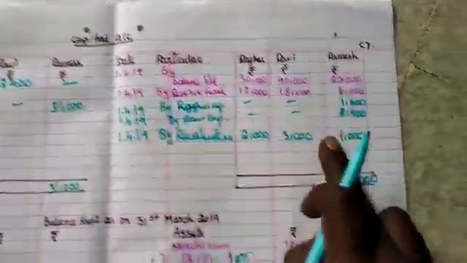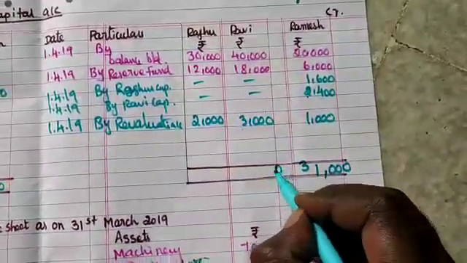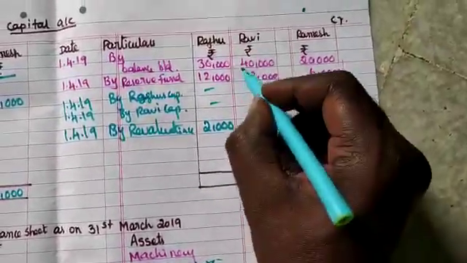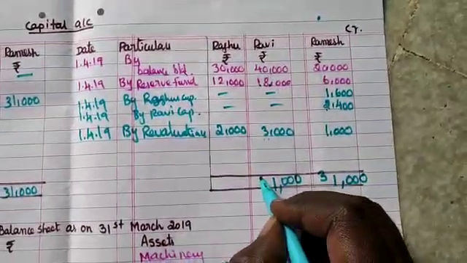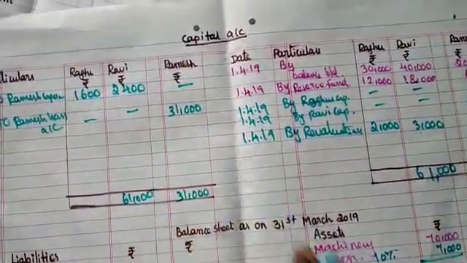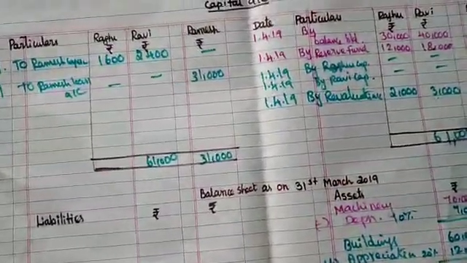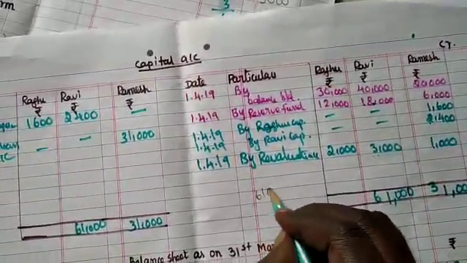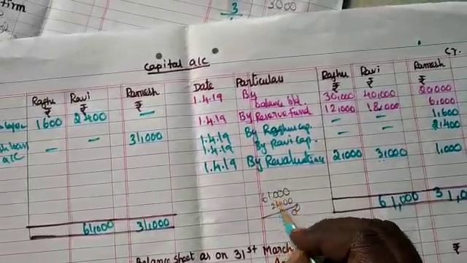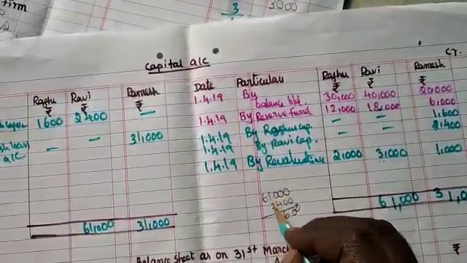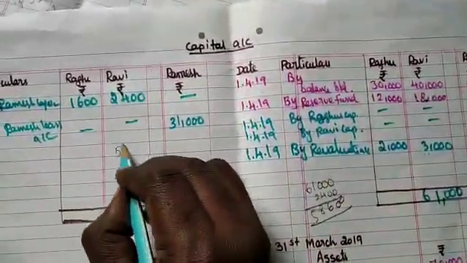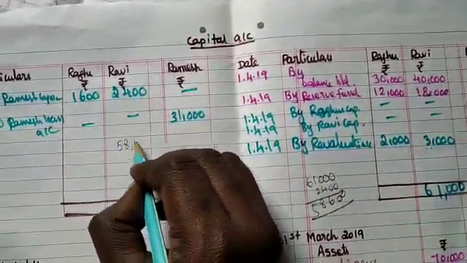Here got 2,400, but here got more amount, so we can balance it here first. 000. Fourth position 3 plus 8 is 11. 1 plus 1 is 2, 2 plus 4 is 6, 61,000. The same 61,000 is recorded here. Now the difference amount you see here, 61,000 minus 2,400, 58,400. So 58,400 is recorded. Sorry, 58,600.